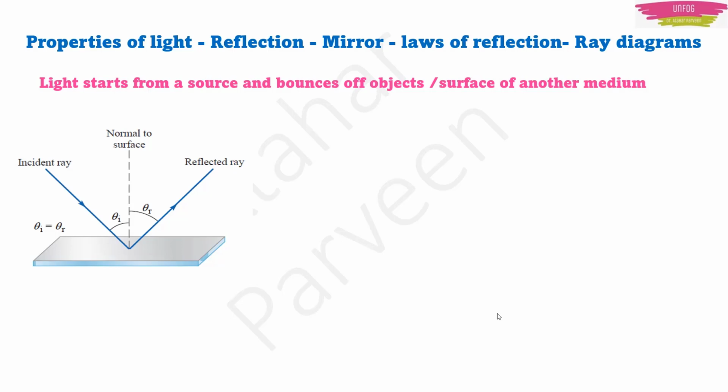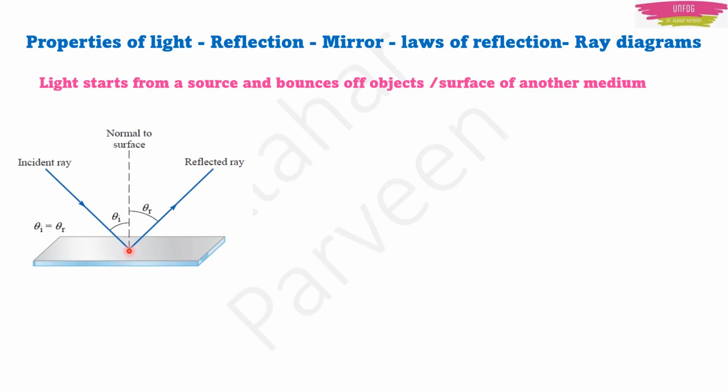This is known as reflection. Here you can see that this is a plane, some plane slab or some solid, but it is plane. Now one light ray is initially falling on it and then it is getting reflected. The light ray which is initially falling is known as the incident ray, and the light ray which is getting reflected is known as the reflected ray.